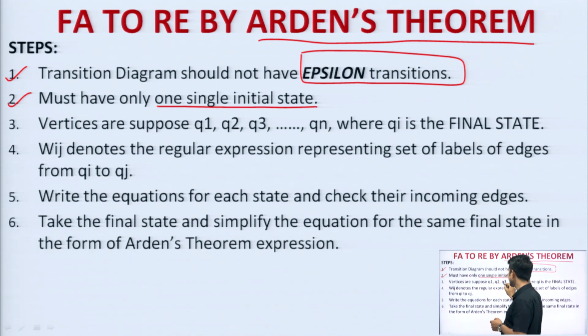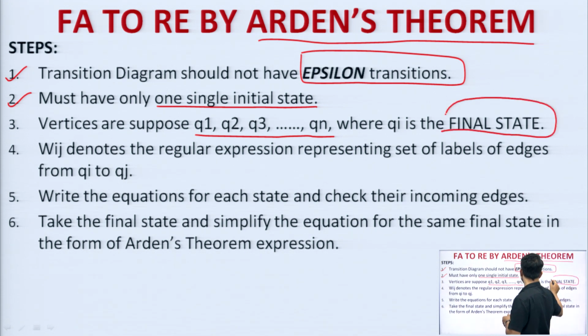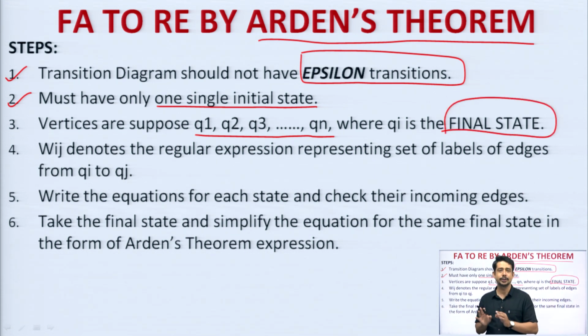Then the vertices are supposed to be q1, q2, q3, up to qn, where qn is the final state. This is just a general example. This is just a general statement that if you are taking a, b, c, d, e, f, g, h, then g, h should be the final state. So, this is just a statement. Okay, do not go with that. This is the step that you need to follow.